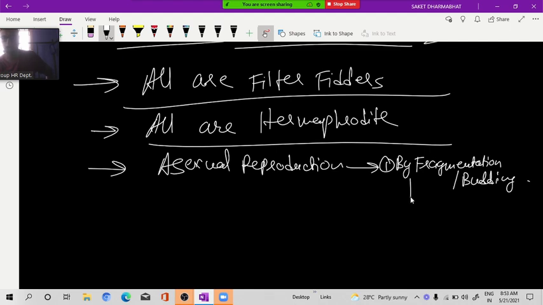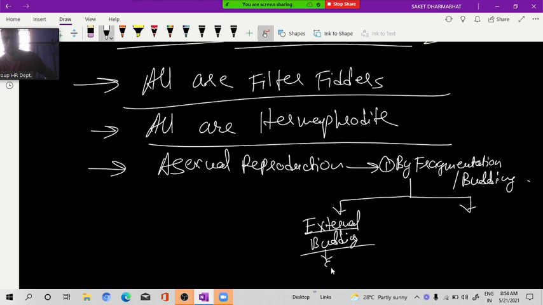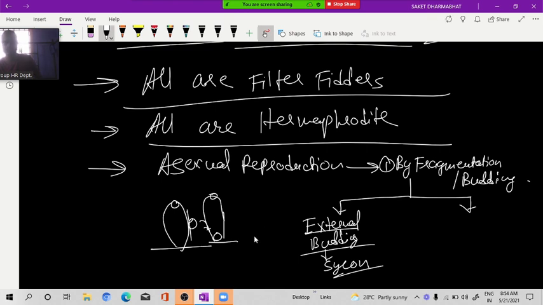Okay, so two types of buds are there: external budding and internal budding. External budding takes place in what? Sycon. For example, if this is the Sycon, from here one bud will come out, and that bud will separate from the Sycon, and wherever this bud settles, a new Sycon will form. Clear or not? This is external budding.